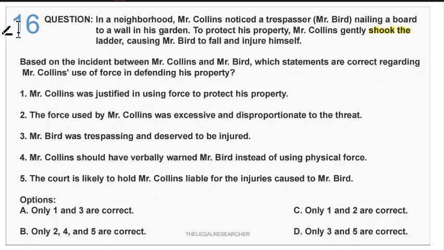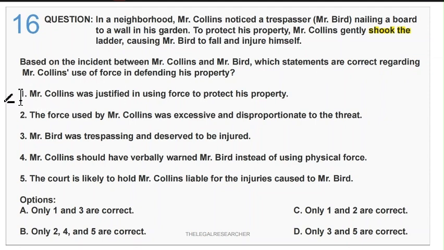Now coming to question number 16. In a neighborhood, Mr. Collins noticed a trespasser, Mr. Bird, nailing a board to a wall in his garden. To protect his property, Mr. Collins gently shook the ladder, causing Mr. Bird to fall and injure himself. So, based on the incident between Mr. Collins and Mr. Bird, which statements are correct regarding Mr. Collins' use of force in defending his property?